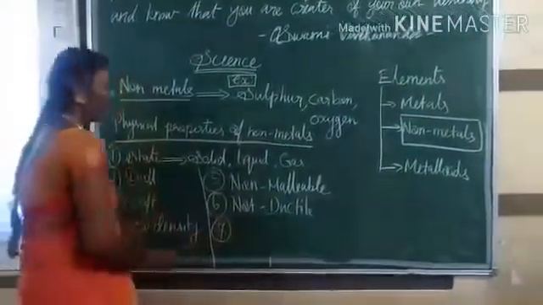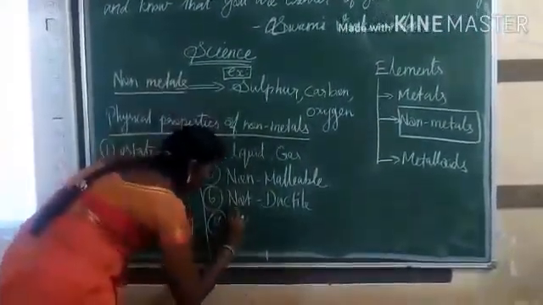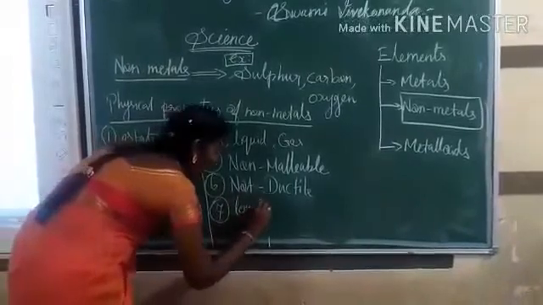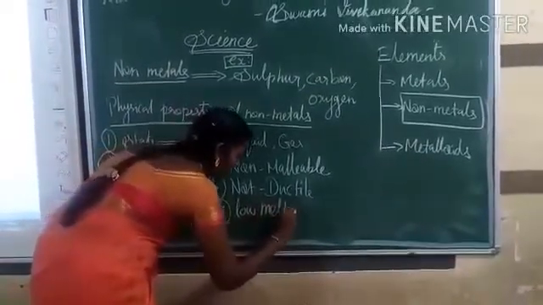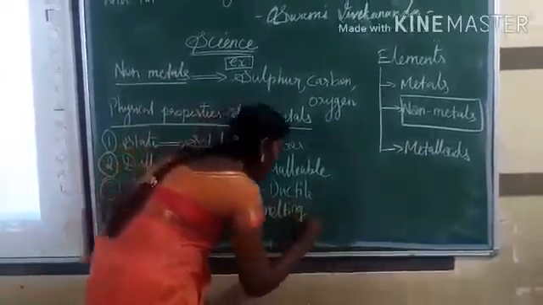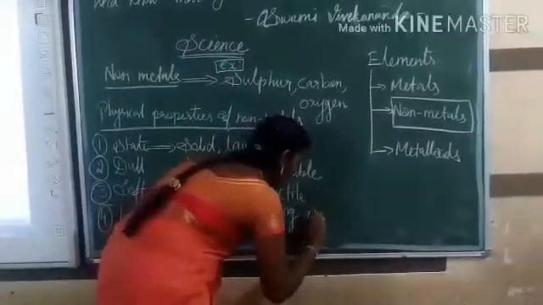The next property is that non-metals have low melting and low boiling points.